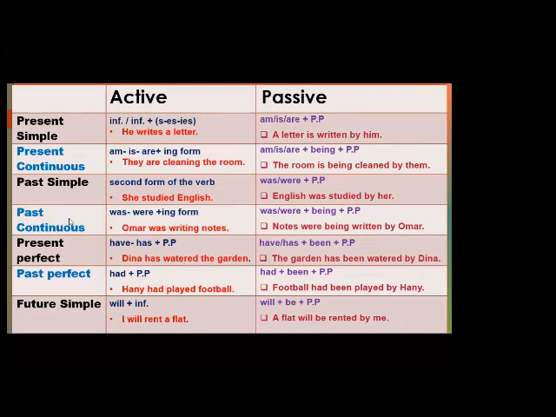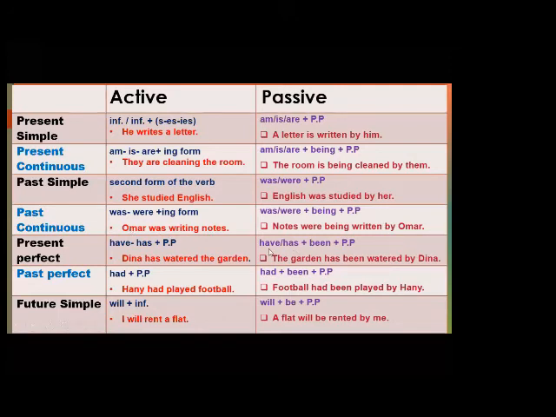Again, in the past continuous, we use was and were plus the verb plus ing. Omar was writing notes. Omar is the subject, was writing the verb, notes is the object. How can we change the active to passive? We will use was and were. What about the ing? The ing will be being, and the main verb will be in the past participle. So here we will start using notes, and at the end, by Omar.